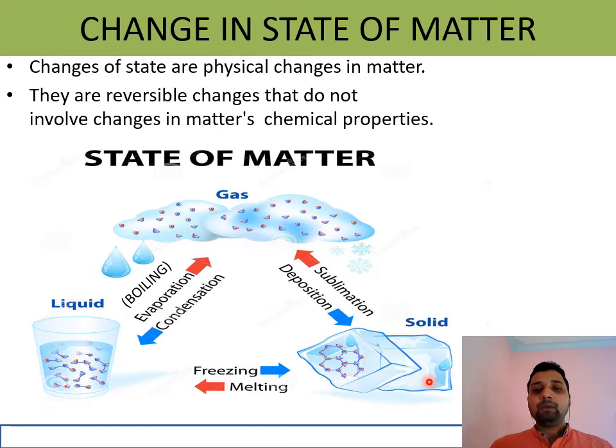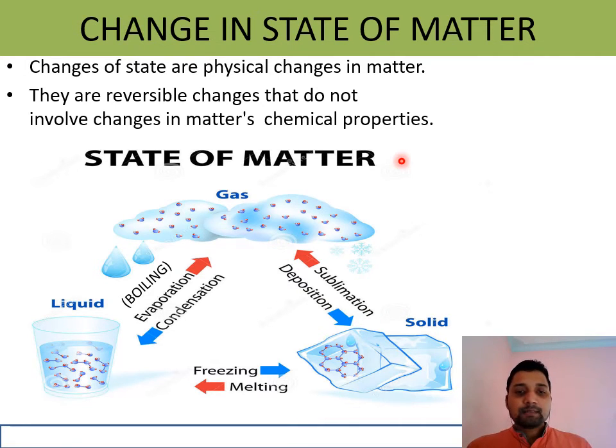The process by which solid directly changes to gas. Some substances like dry ice, solid carbon dioxide, naphthalene ball, camphor, these all directly change from solid to gaseous state. The process is called sublimation. And when gas directly changes into solid, that process is called deposition.